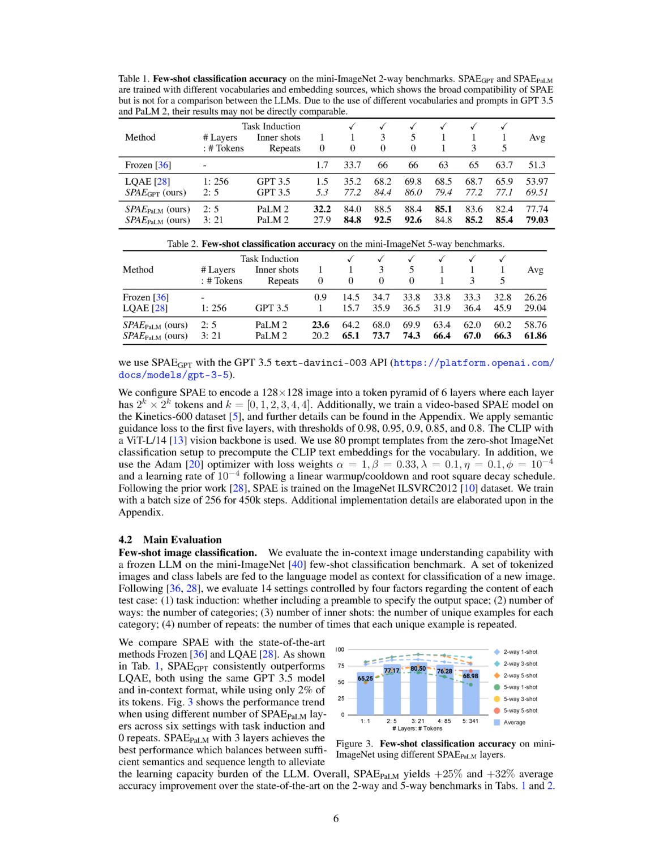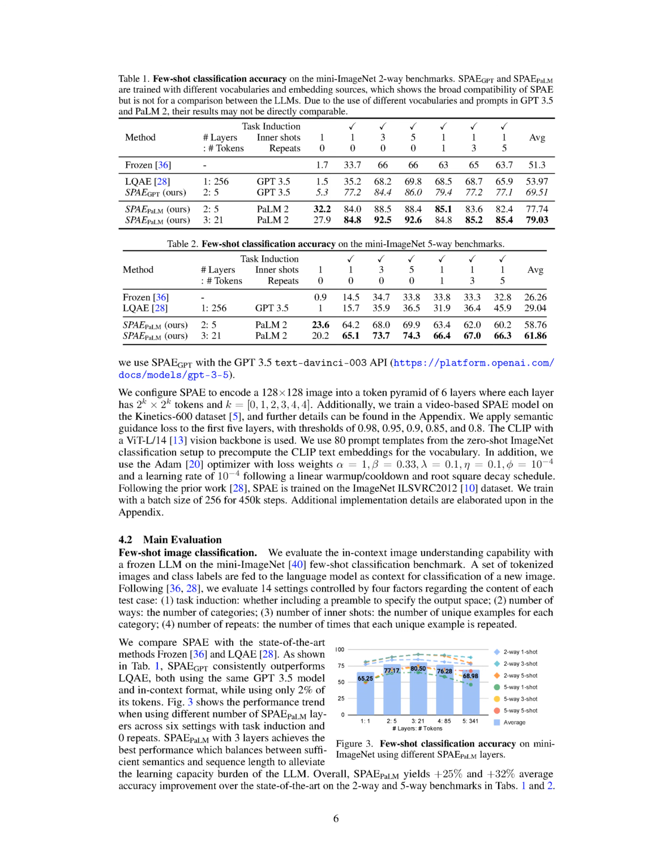Section. Few-shot image classification. We tested our language model's ability to understand images in context using the Mini ImageNet few-shot classification benchmark. This involved feeding the model a set of tokenized images and class labels, which it then used to classify a new image. We evaluated 14 different settings, which were influenced by 4 factors. 1. Task induction. This refers to whether we included a preamble to define the output space. 2. Number of ways. This is the number of categories. 3. Number of inner shots. This is the number of unique examples for each category. 4. Number of repeats. This is how many times each unique example is repeated.